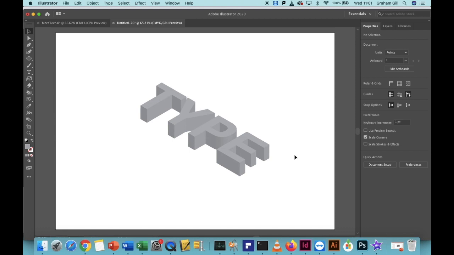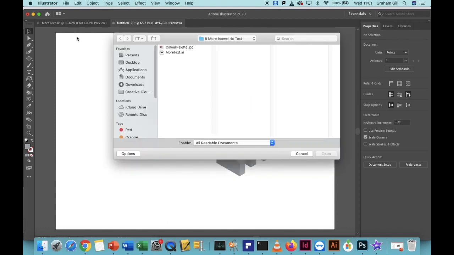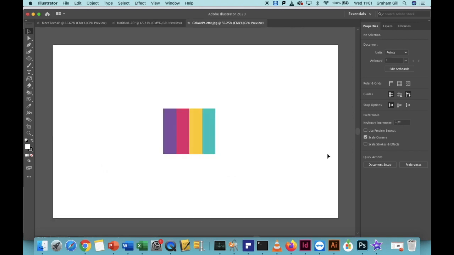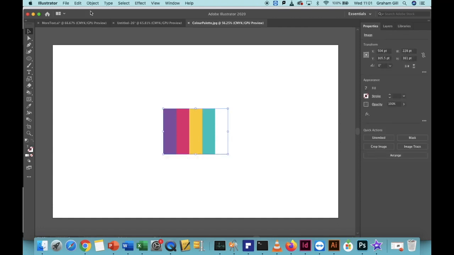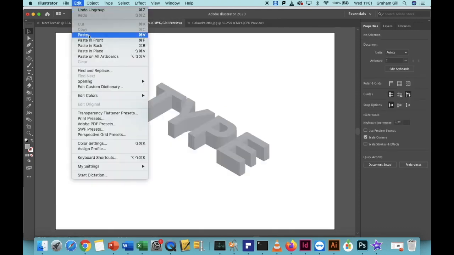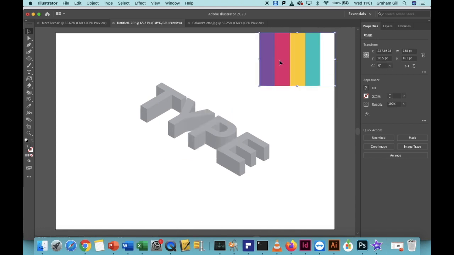Before we add colour, we need to open our colour palette. To do this, click File, Open, and go to the folder where you saved the colour palette. Then select the image and click Open. Simply drag a box around this image and then select Edit, Copy. Go back to your project window and click Edit, Paste. Now, click and drag the colour palette to the side of the screen so it's out of the way.